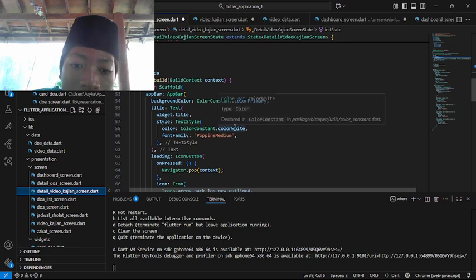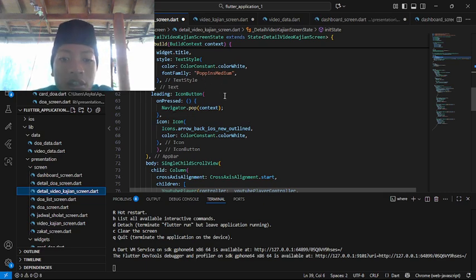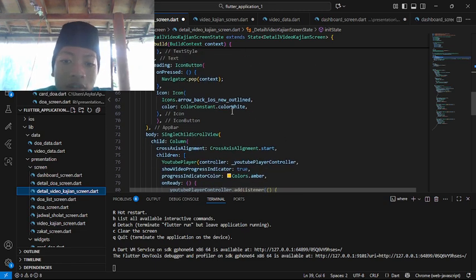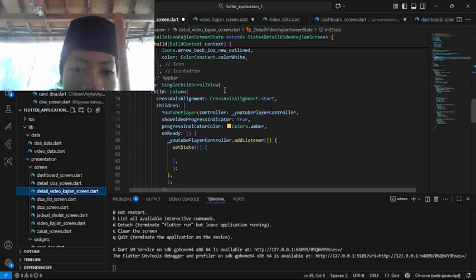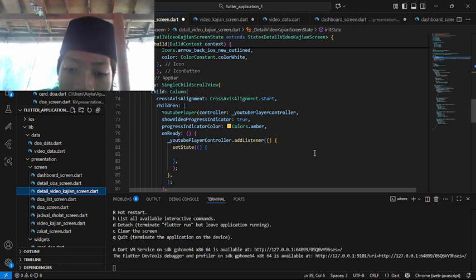Style text style, here all content color white, and font family was open medium. And here the leading icon button. Before it was the letter pop context, but there's no, so it goes directly to the reviews page, and the icon that we use was arrow back iOS new outline, and the color was all white. Here the body single child scroll view, so it's single child scroll view. Child column, here the alignment the same as before. Children: YouTube player controller.